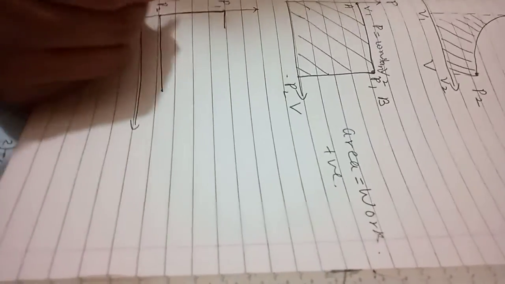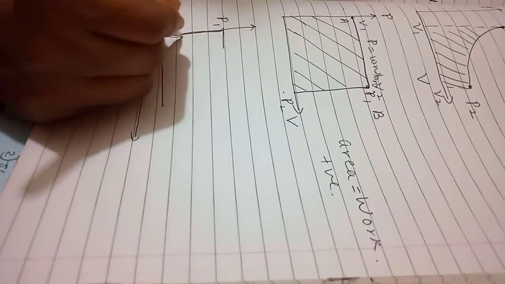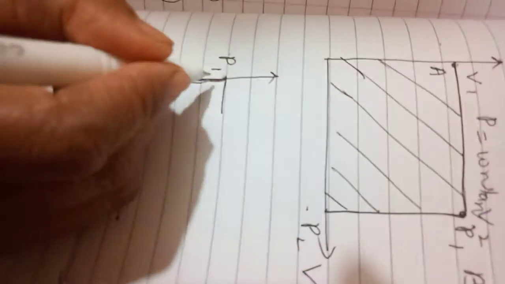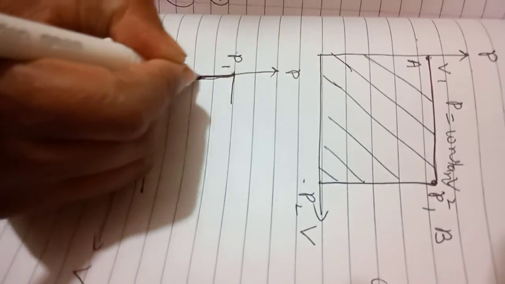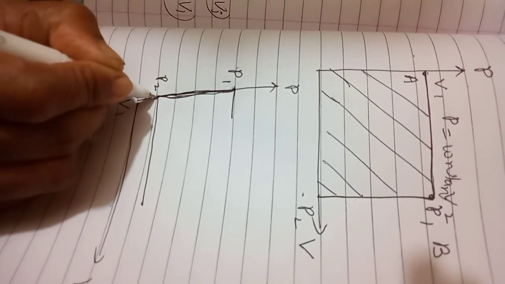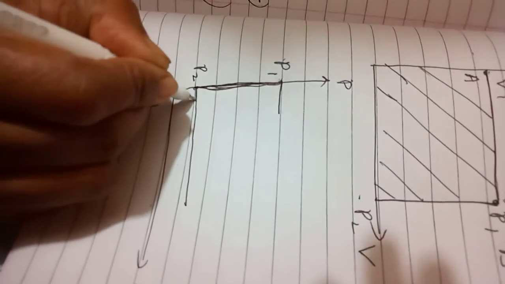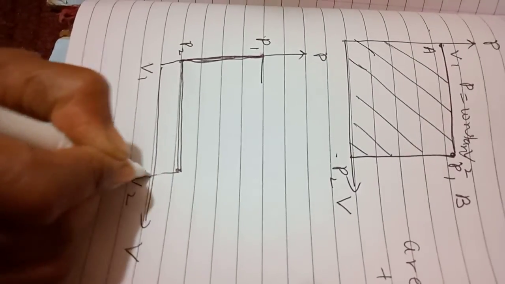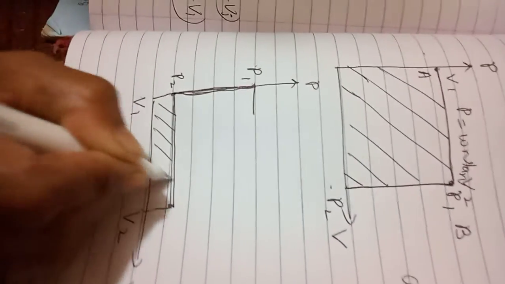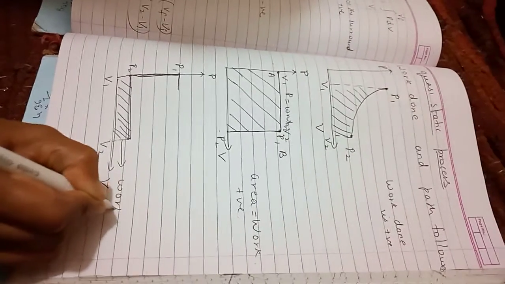Let the volume remain constant, but when the pressure is decreased from P1 to P2, follow my pen, let the pressure be decreased from P1 to P2, let the volume be kept constant and then the volume increase from V1 to V2. Then the area under the curve represents the work done.